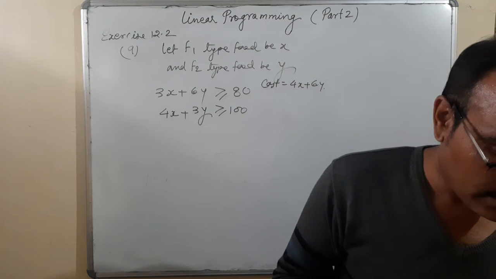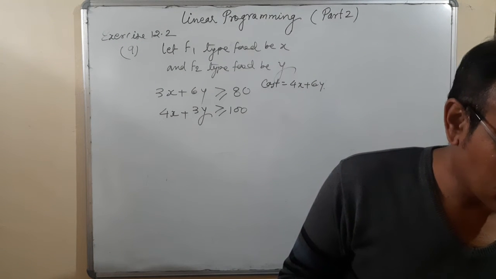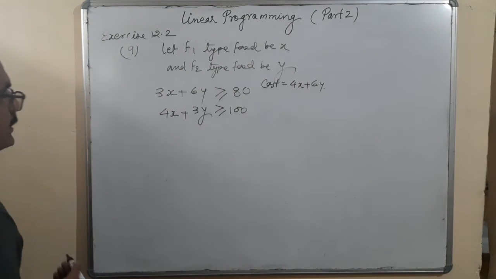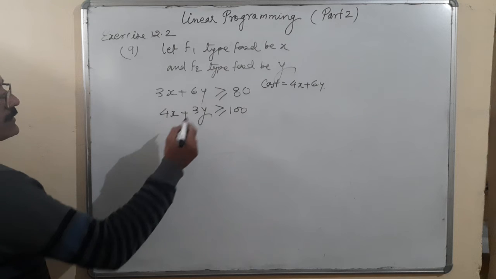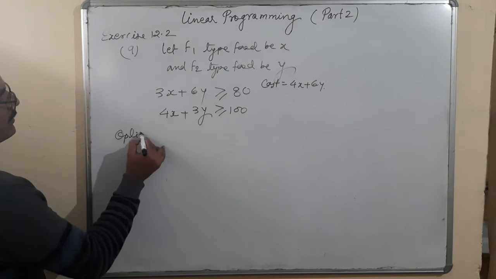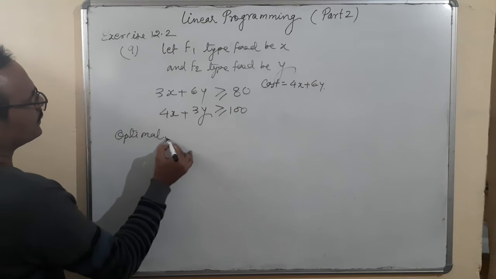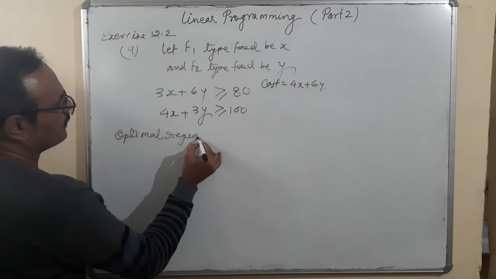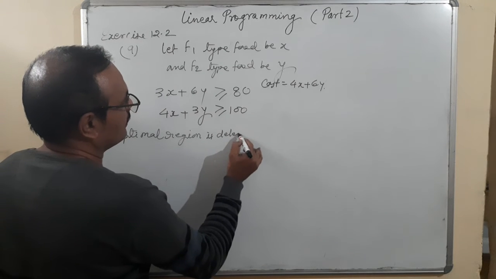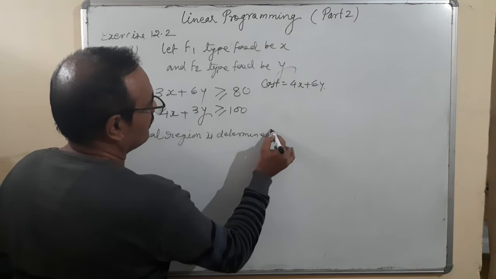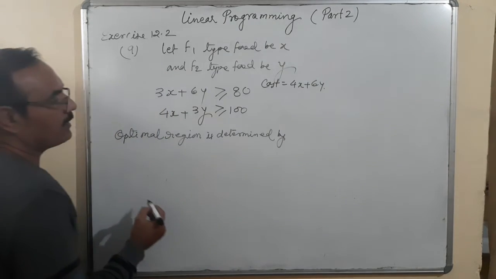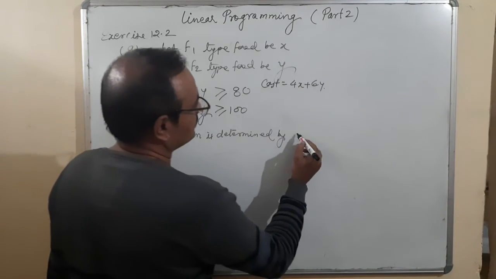The minimum nutrition required. So again, coming to the same line, we have to write here that the feasible region or optimal region is determined by the constraints.